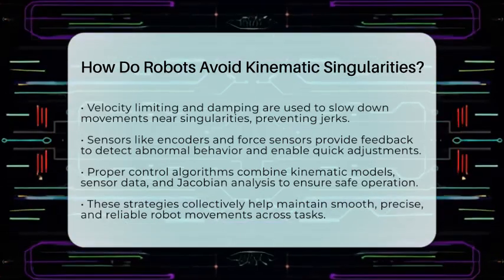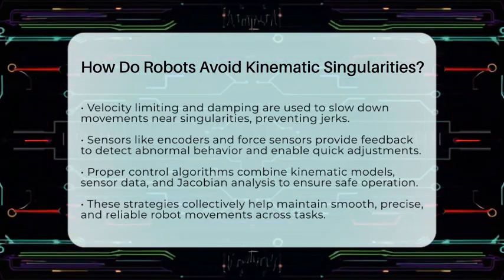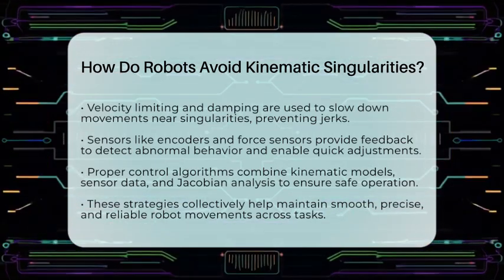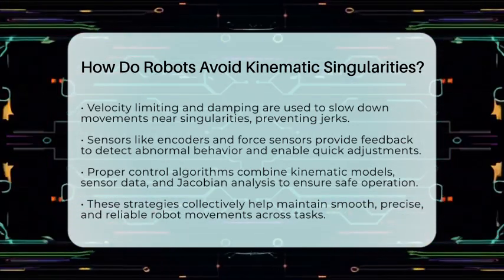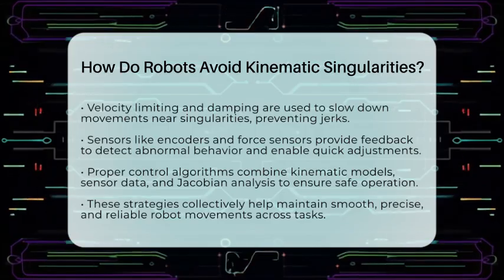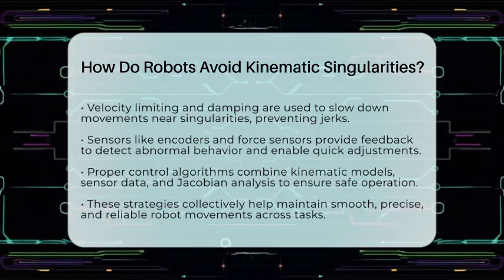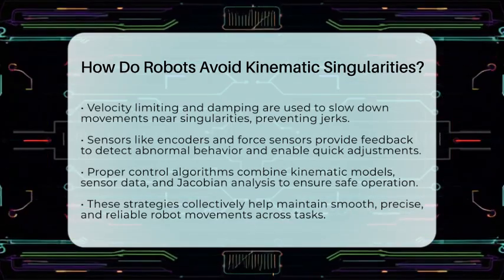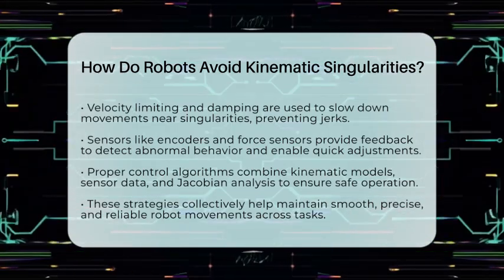So, in essence, robots avoid kinematic singularities by constantly watching their Jacobian matrices, using extra joints to stay flexible, planning paths carefully, and controlling joint speeds tightly. All these strategies work together to keep robotic systems functioning smoothly and safely in a wide range of tasks.